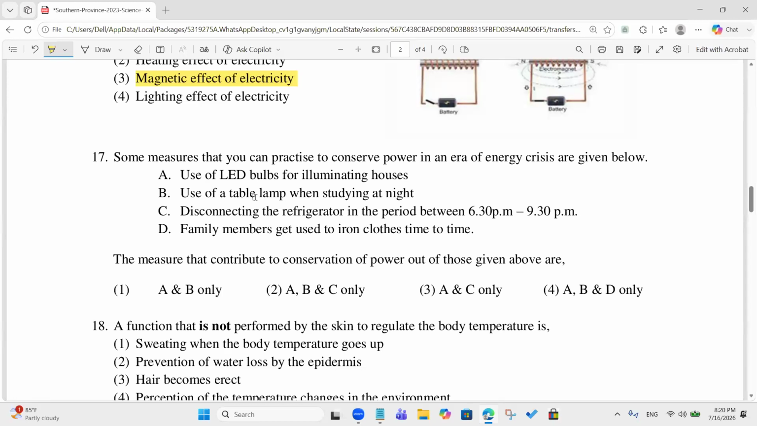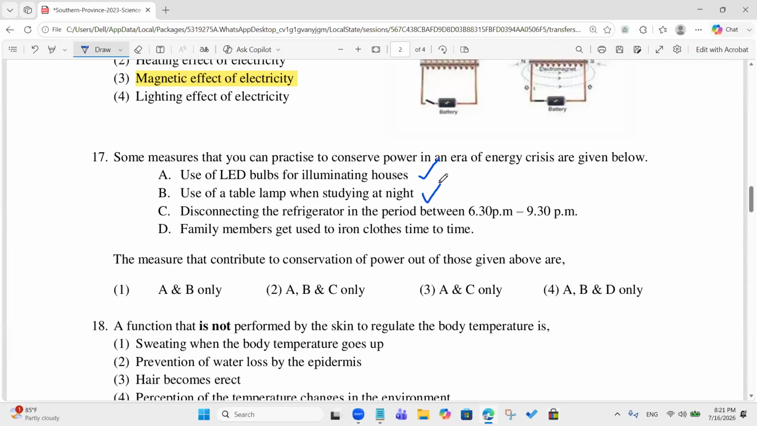Isn't it only A and B? Wait a minute. A, B, and D, sir. We'll see. Number one, use of LED bulbs for illuminating house. Is it a point that we can consider to conserve power? Yes, sir. Use of table lamps when studying at night. Yes, it's also correct, sir.